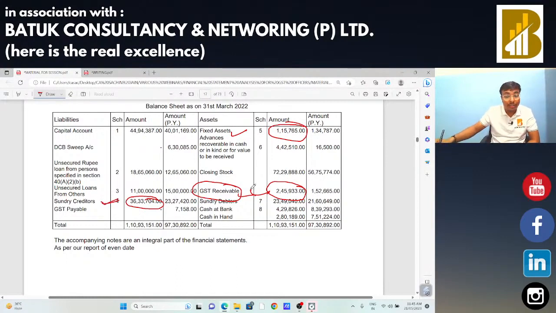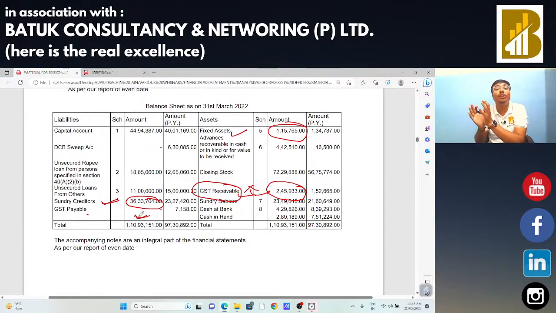Okay, or suppose if there is no GST receivable, GST payable is there, in that case we need to check that the same is paid on the GSTN portal or not by logging in and checking the electronic cash ledger. Okay, sir. So that is the point on which we need to work.